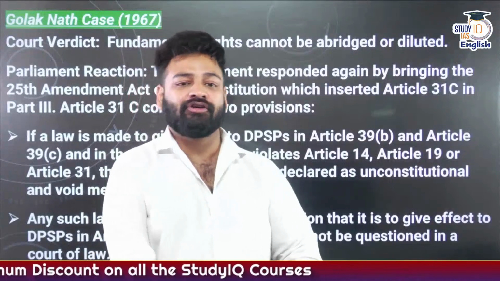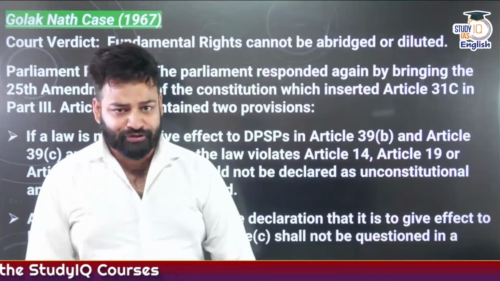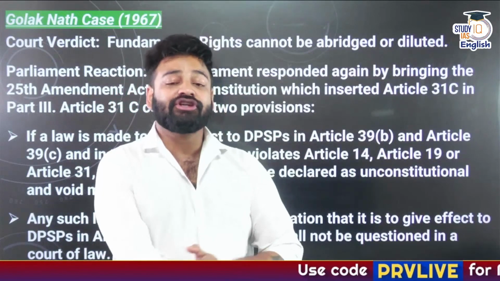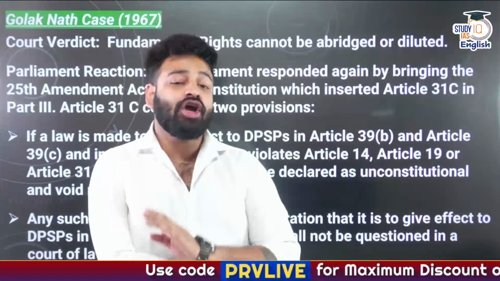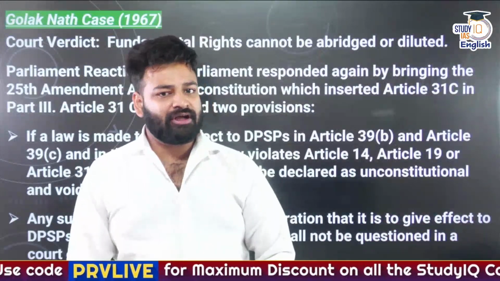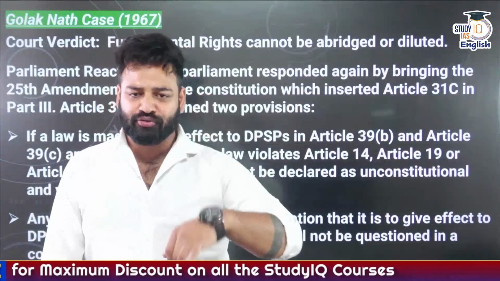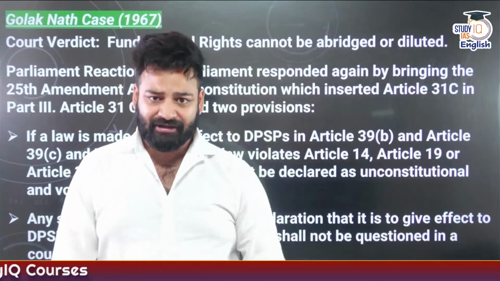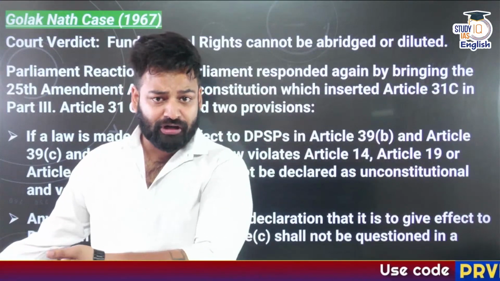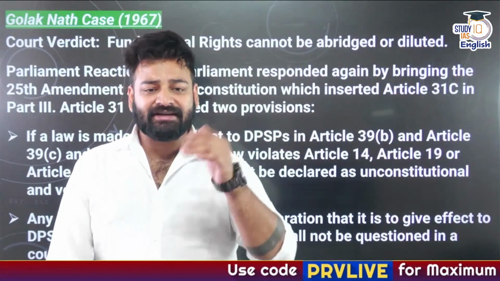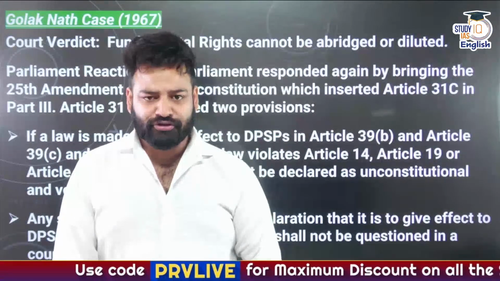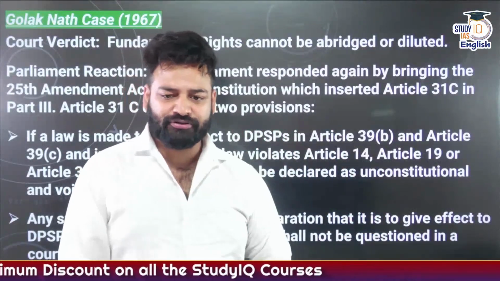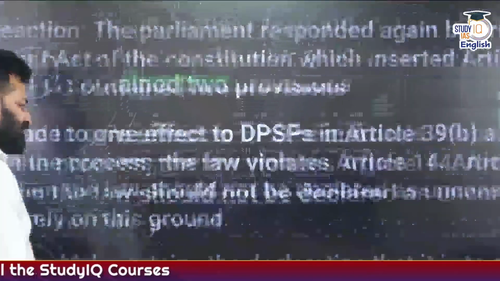That is, Article 39 Clause B says that equal distribution of resources should be there, and Article 39 Clause C states that there should be no concentration of wealth among the masses. So in order to implement these two, if Articles 14, 19 and 31 are being infringed or violated or abrogated, then no worries, as Article 31C, according to the 25th Constitutional Amendment Act, has been added there, and it provides legal protection. So this is the Golak Nath case of 1967 and Parliament's response.